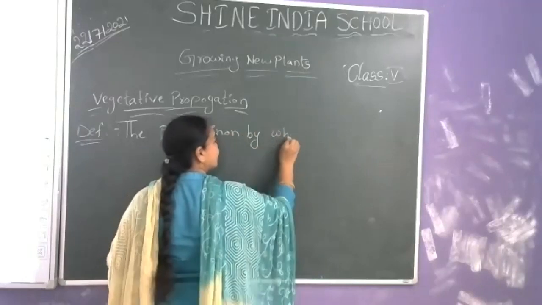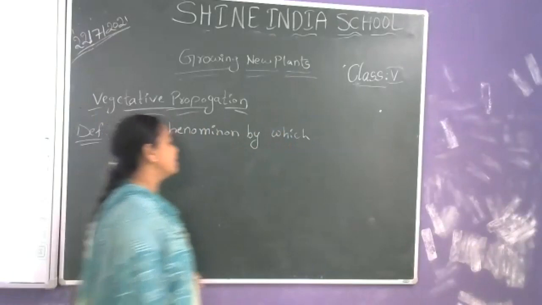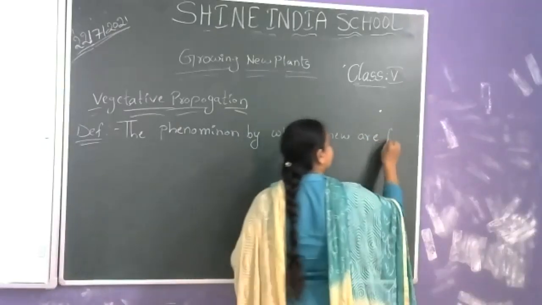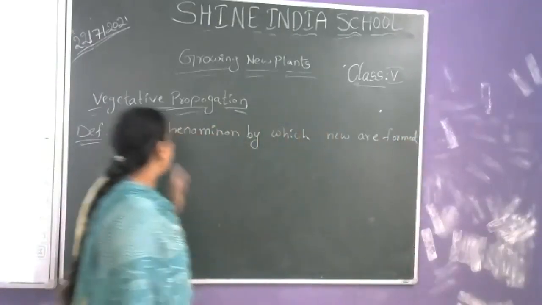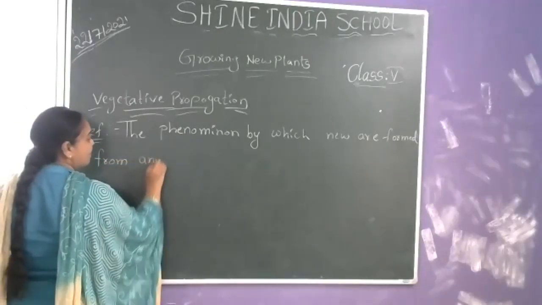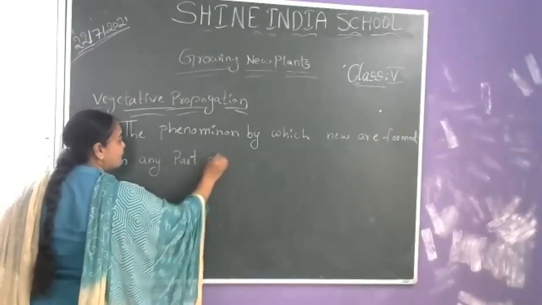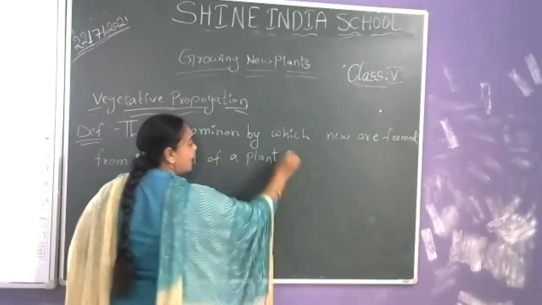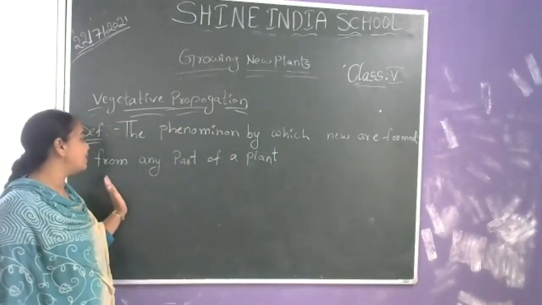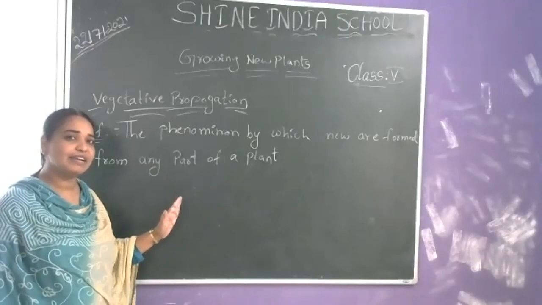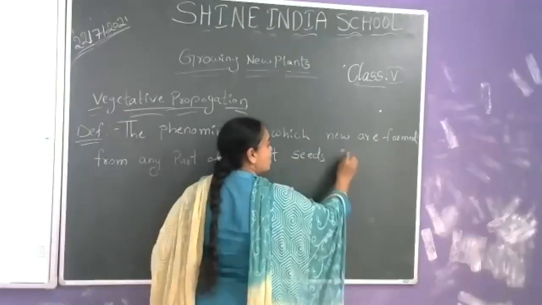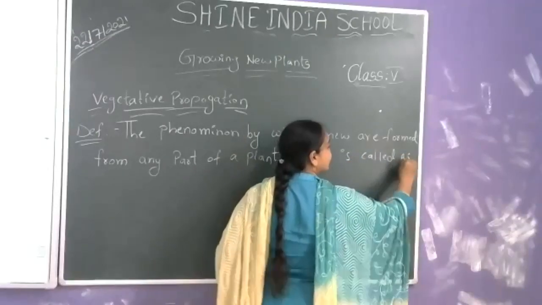The phenomenon by which new plants are formed from any part of a plant other than seeds is called vegetative propagation.